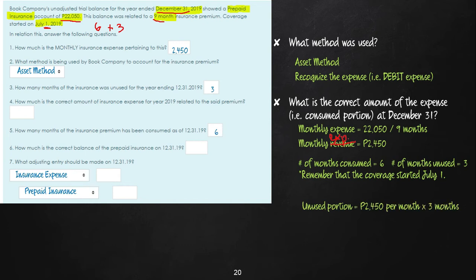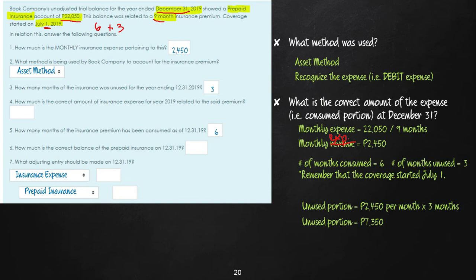So the unused portion or the unexpired portion, which represents the asset portion, is 2,450 per month times 3 months. Kay 3 months man ang unused or ang unexpired. And the unused portion or the asset portion is 7,350.